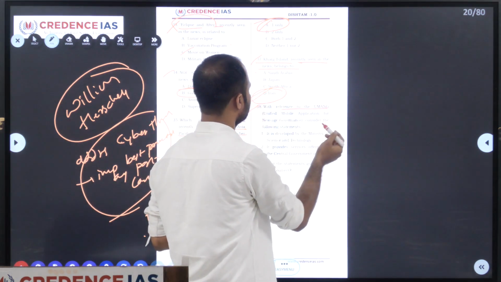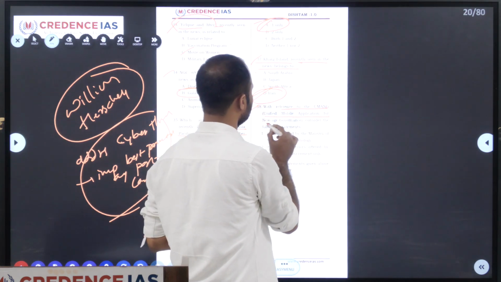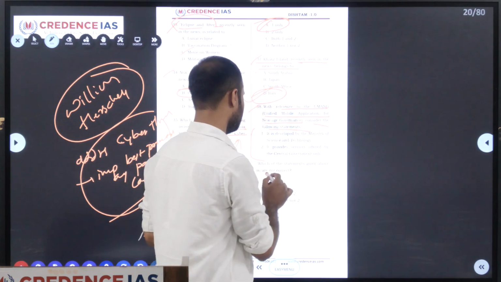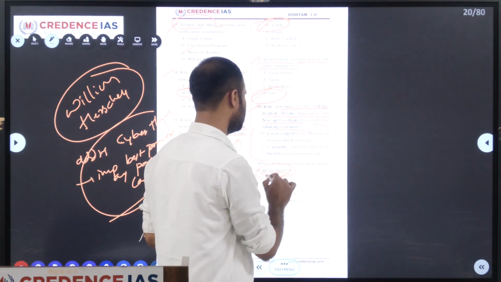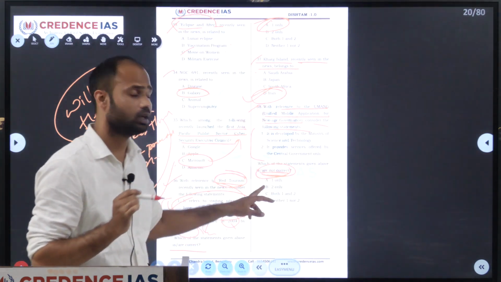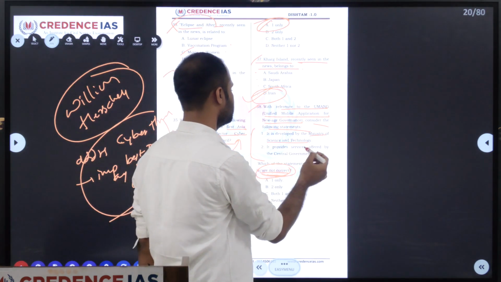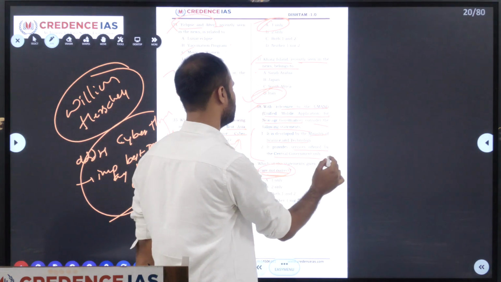With reference to UMANG, Unified Mobile Application for New Age Governance, consider the following statements. They have given two statements and we have to identify the not correct one. The first statement is developed by the Ministry of Science and Technology. Second, it provides services offered by the central government.